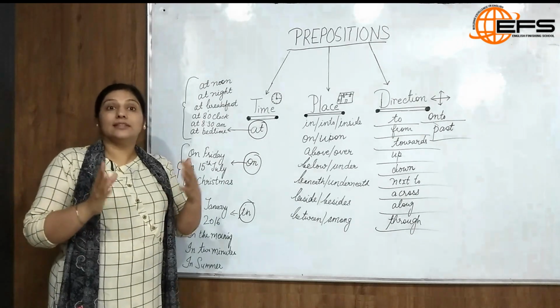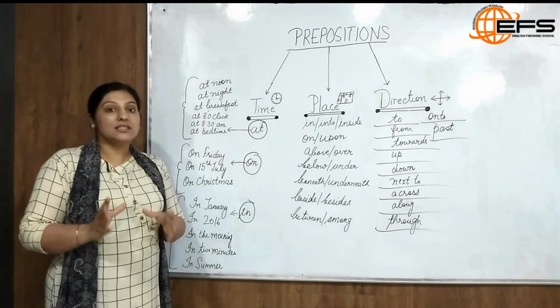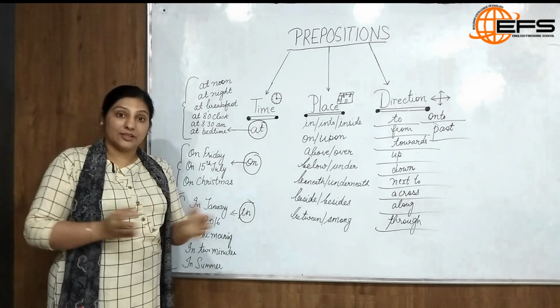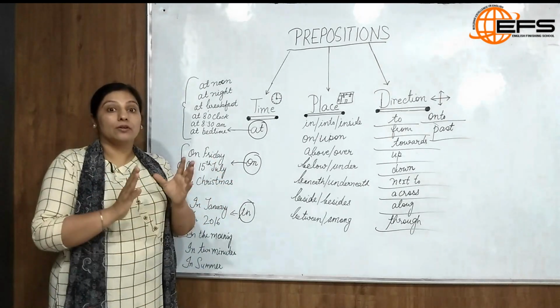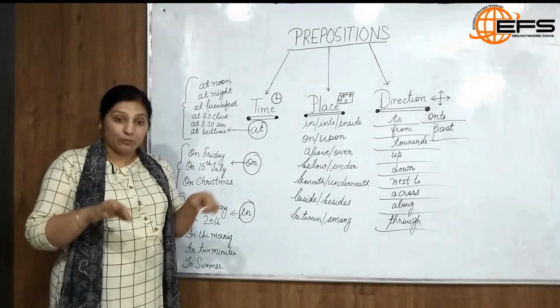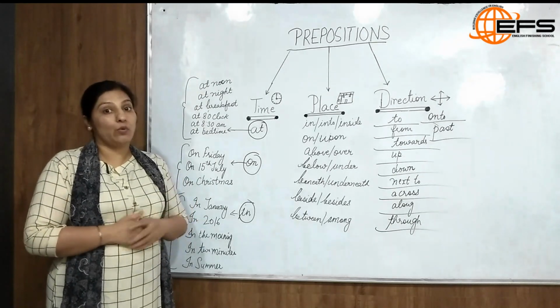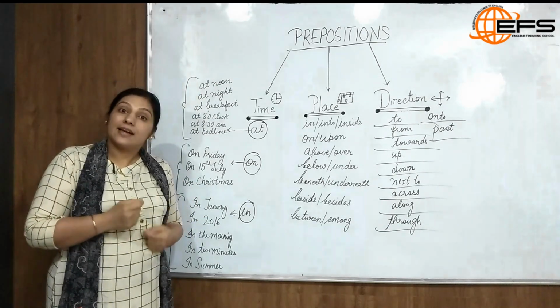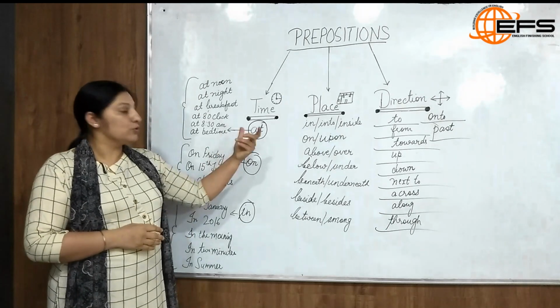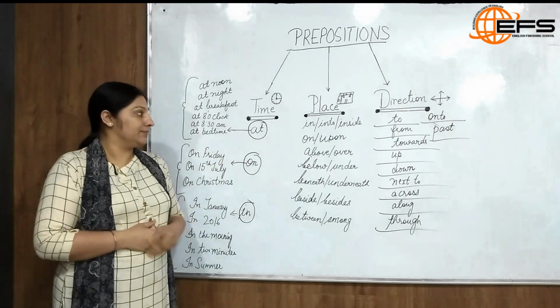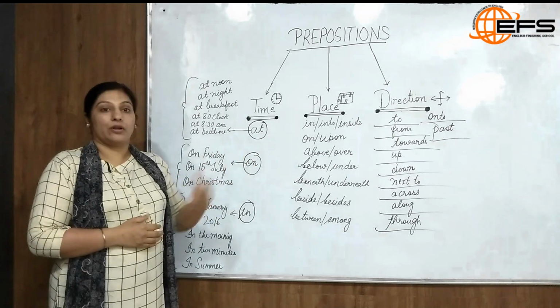And the next is inside. Now we use inside for certain object which is enclosed by the four surfaces from all around. For example, we can say the money is inside the wallet. My credit card is inside my purse, so we use inside for that. Next is on and upon.